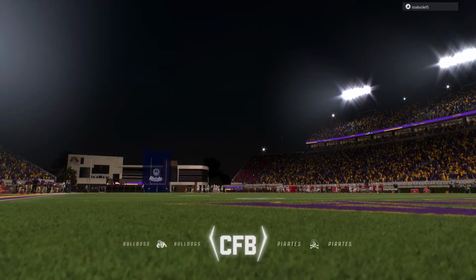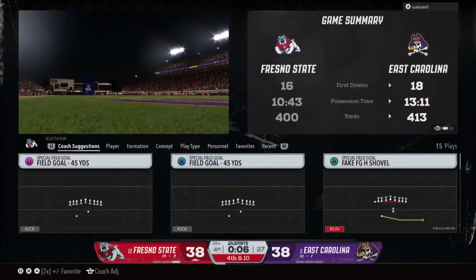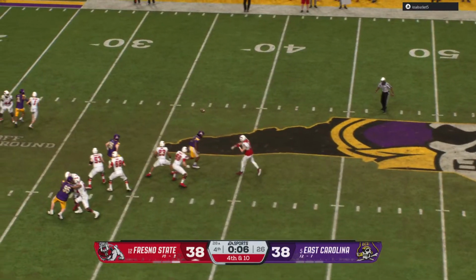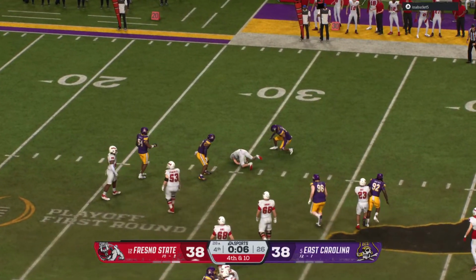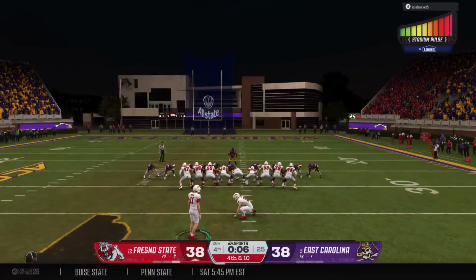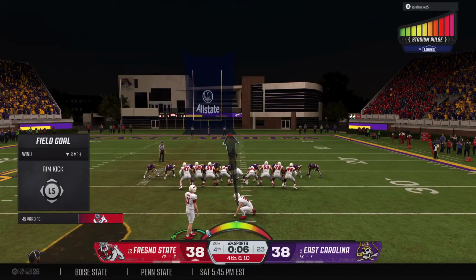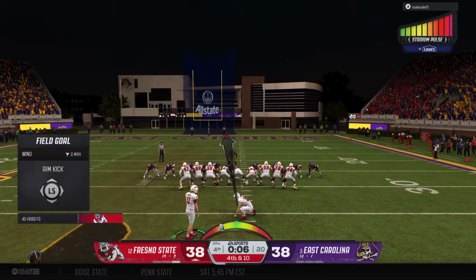Now a late timeout is taken. 6 seconds showing on the clock. Timeout, Fresno State. So on 4th down, out trots the place kicker in a very big spot here.